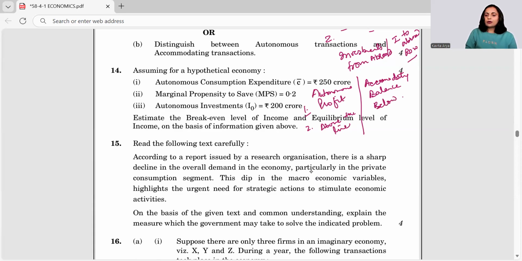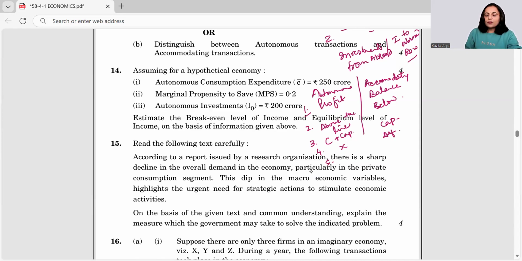Right. When we talk about autonomous transactions, these are done in current as well as capital account, but accommodating only happens in the capital account. They are not concerned with the BOP situation of the country, right? But they are to bring the balance. So this is actually the definition.